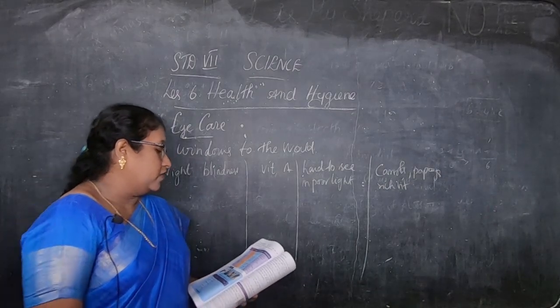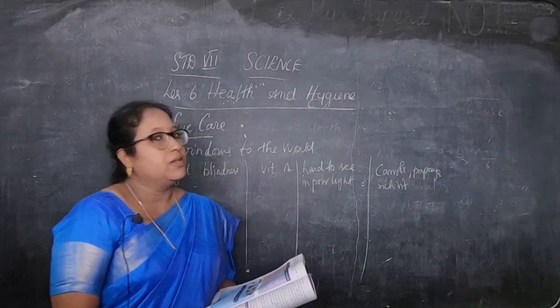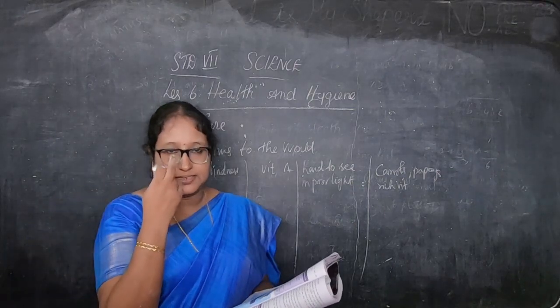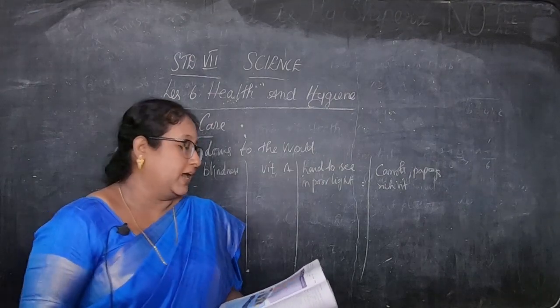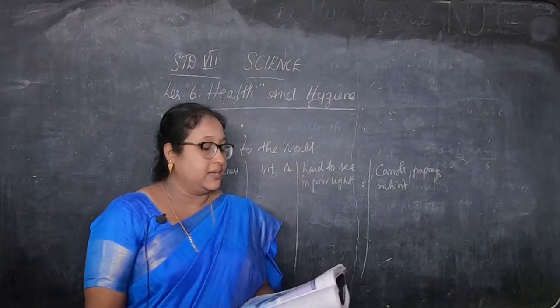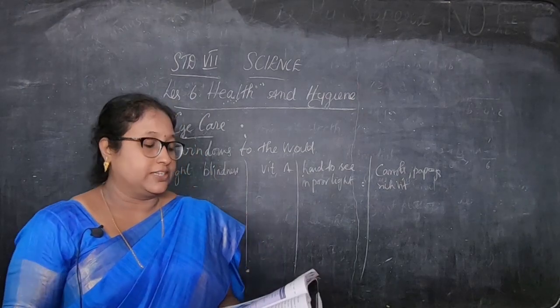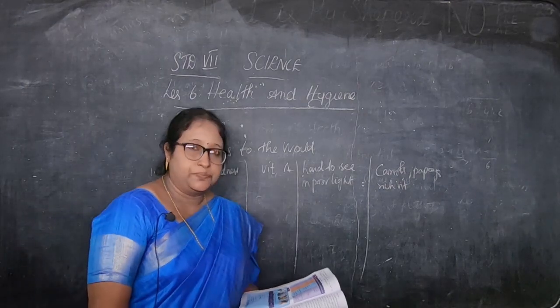A lack of vitamin A causes a disorder of the cells in your retina. In the eye you have a retina in the center. Because of the disorder of the cells, due to lack of vitamin A, it is hard to see in poor light. And what are the remedies? You have to eat food rich in vitamins, like carrots and papaya.